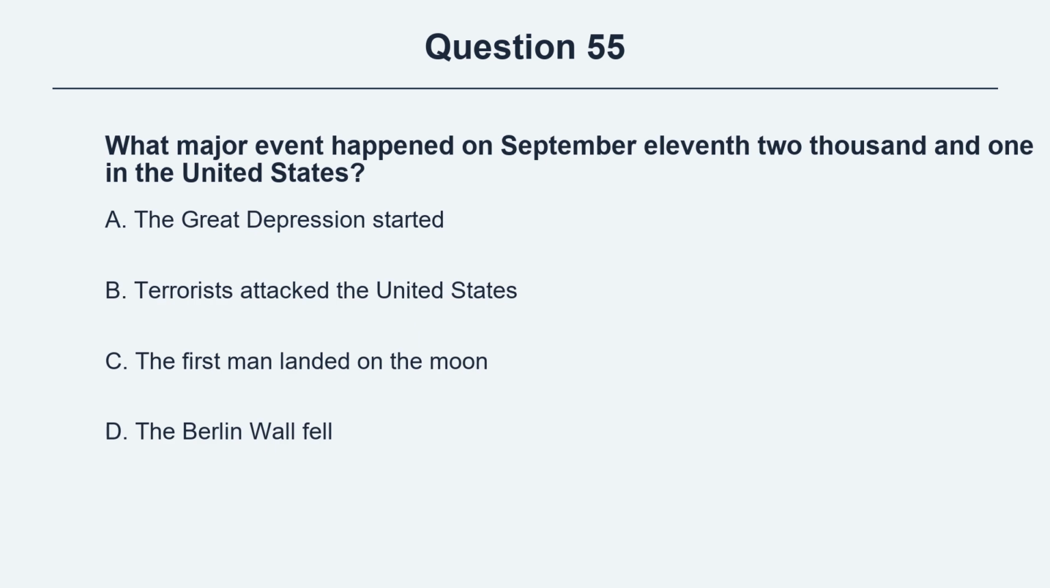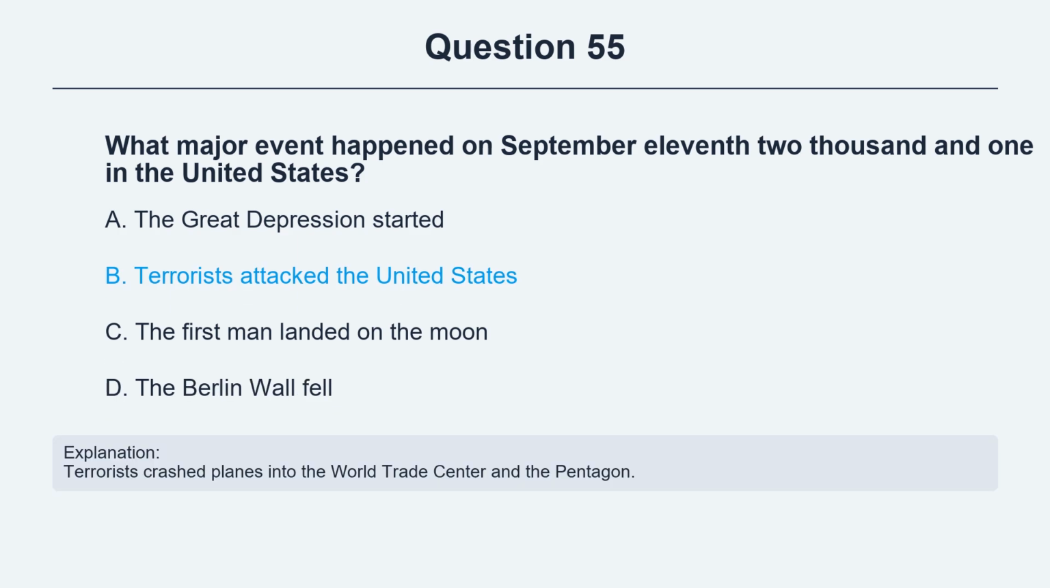Question 55. What major event happened on September 11, 2001 in the United States? Option A, the Great Depression started. Option B, terrorists attacked the United States. Option C, the first man landed on the moon. Option D, the Berlin Wall fell. The correct answer is option B, terrorists attacked the United States. Explanation. Terrorists crashed planes into the World Trade Center and the Pentagon.